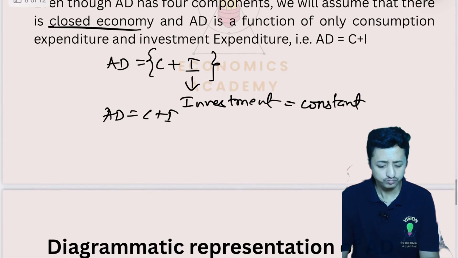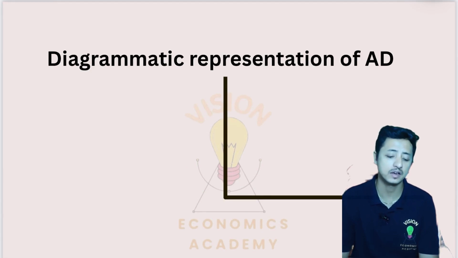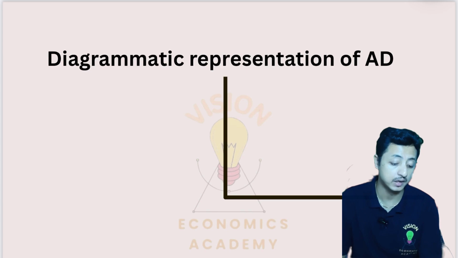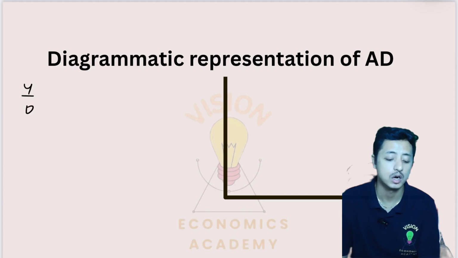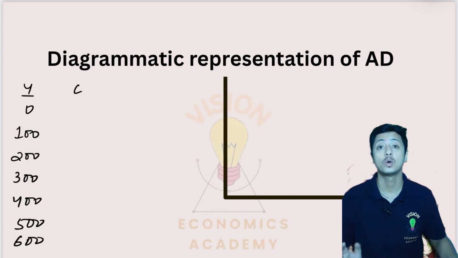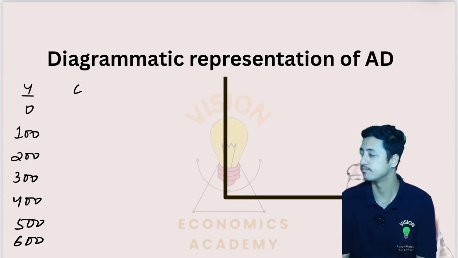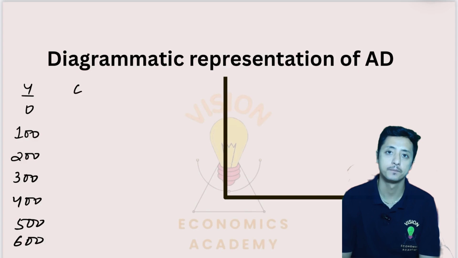Now, let us go to the diagrammatic representation of aggregate demand. Before that, we'll make a schedule. Income, I'm representing it with Y: 0, 100, 200, 300, 400, 500 and 600. Now consumption. Even if we are not earning, we still need to consume, as an individual.